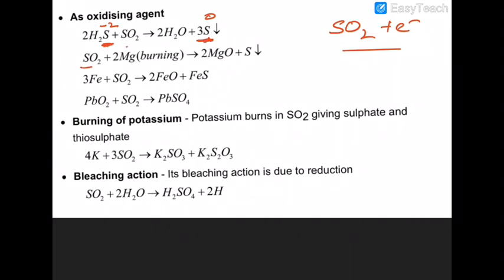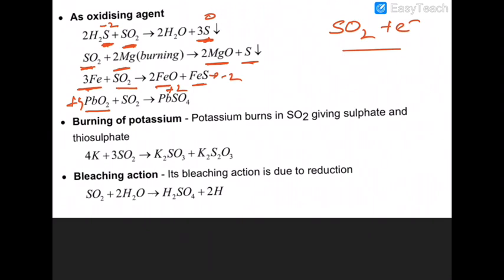Similarly, sulfur dioxide reacting with magnesium ribbon forms MgO plus colloidal sulfur. Sulfur dioxide reacting with iron gives FeO plus FeS, where you can see sulfur exists in the -2 state. Similarly, lead in the +4 state becomes lead in the +2 state.